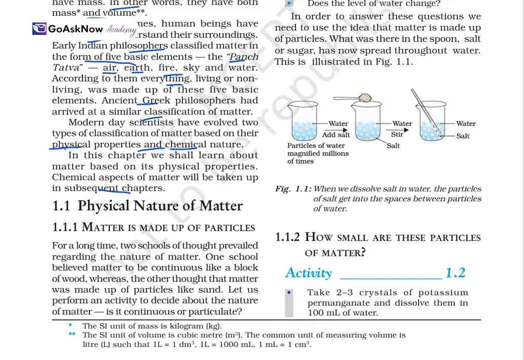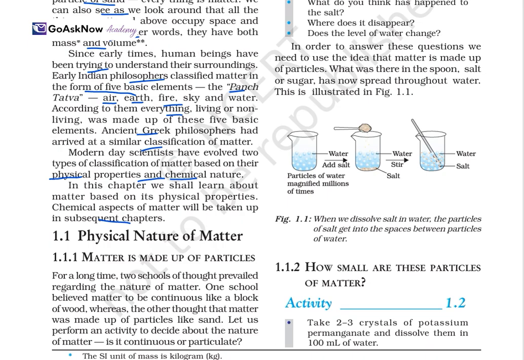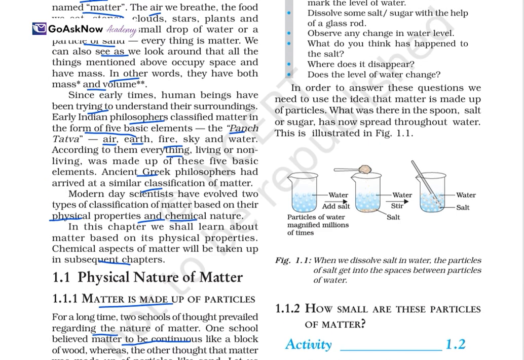Okay, now let's start with the physical nature of matter. What actually is it? Matter is made up of particles. We know that, right? For a long time, two schools of thought prevailed regarding the nature of matter. One school believed that matter is continuous, like a block of wood, whereas the other thought that matter was made up of particles, like sand. So let us perform an activity to decide the nature: is it continuous or particulate?